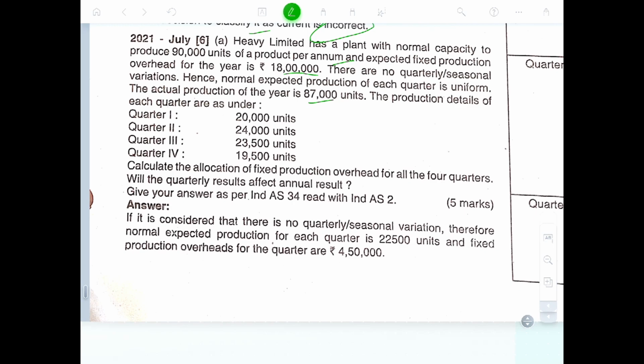The production details are given for quarter 1, quarter 2, quarter 3 and quarter 4. Calculate the allocation of fixed production overhead for all the 4 quarters. Will the quarterly results affect the annual result? Give the answer as per Ind AS 34 and Ind AS 2.